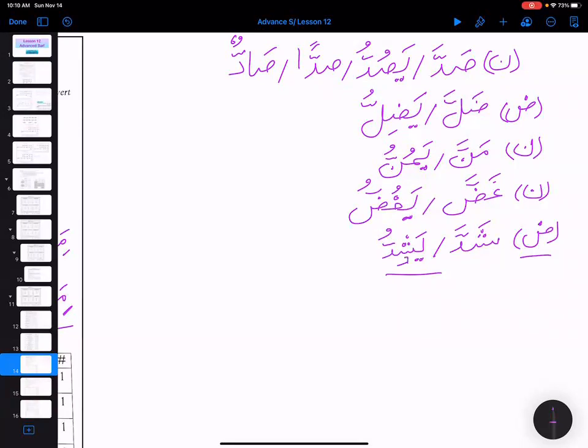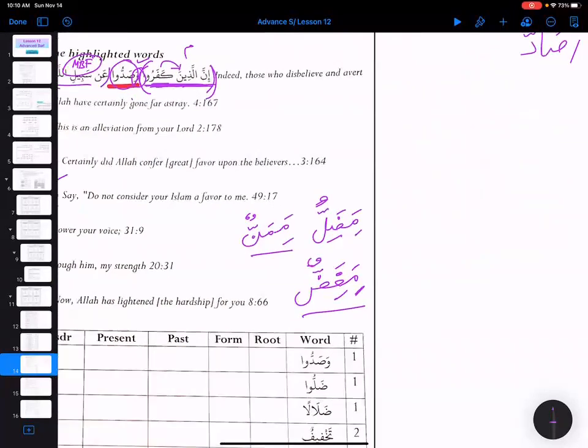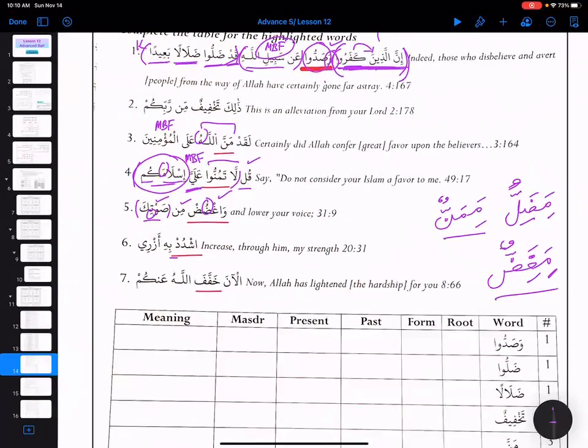Since this is Bab Daraba, the command would be Shidda, Shiddi, Ishdid, and La Tashiddi, La Tashdid. But here it is Ushdud, so it can be Nasara family also, no? Yes, you are right.